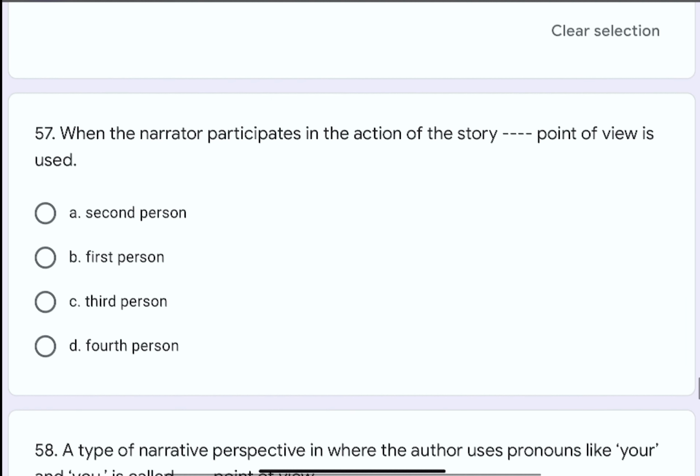Question number 57. When the narrator participates in action of the story, dash dash point of view is used. The options are A. Second person, B. First person, C. Third person, or D. Fourth person. The correct option is B. First person.